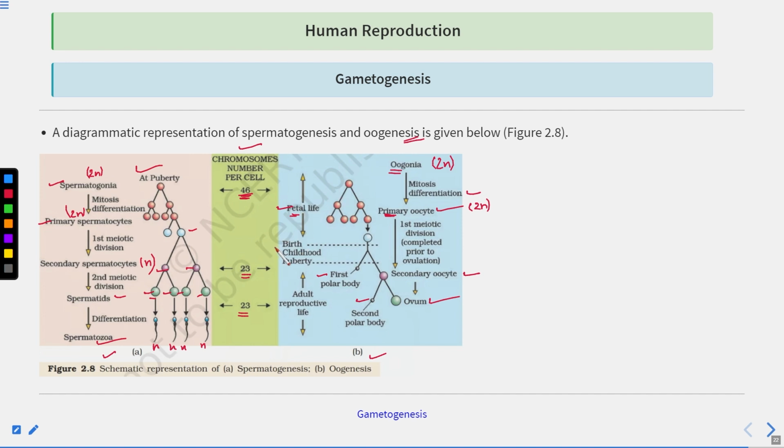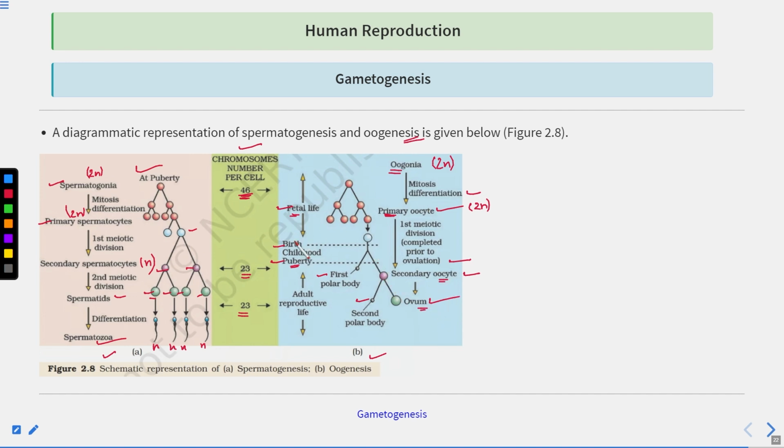Then after the birth, you can see the primary oocytes complete the meiotic division. They were stuck in the prophase 1. So after the birth, the primary oocytes undergo first meiotic division, and whenever the female individual reaches the puberty, the female gametes are produced and there is ovulation. After the puberty, what is happening? Secondary oocyte develops into the ovum.